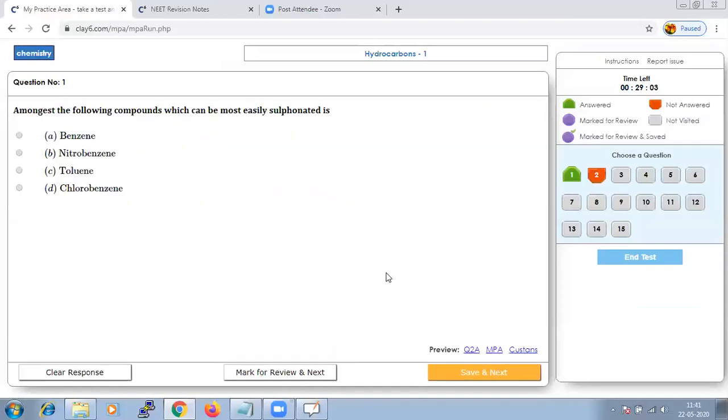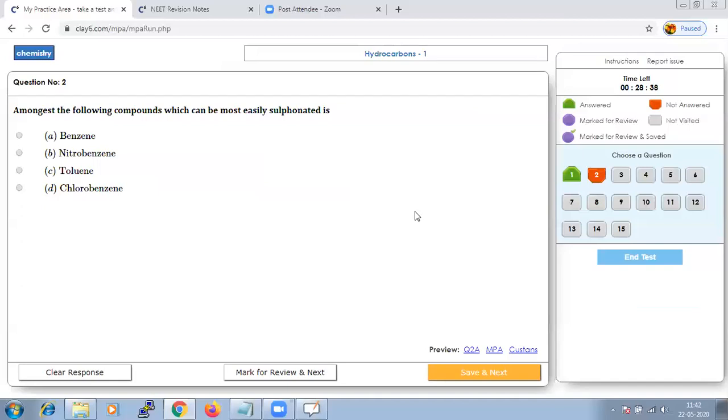Whenever you try taking a test, do keep a check on the time, because the answer alone is not important, but answering within the specified time is very important. And the next question is: among the following compounds, which can be most easily sulfonated?